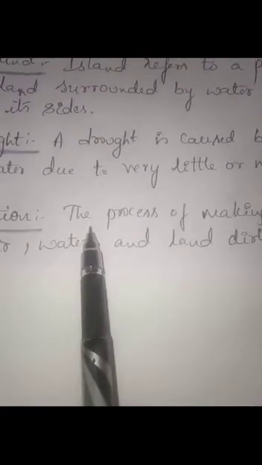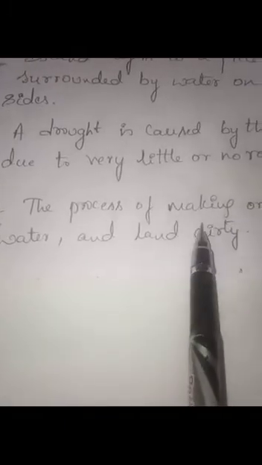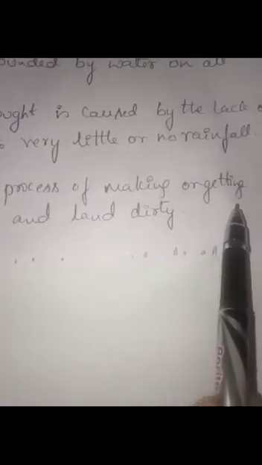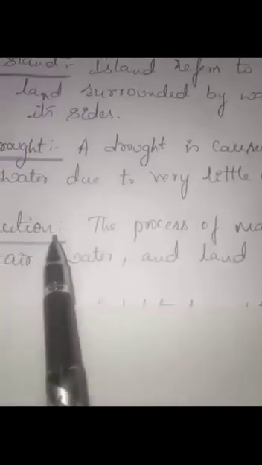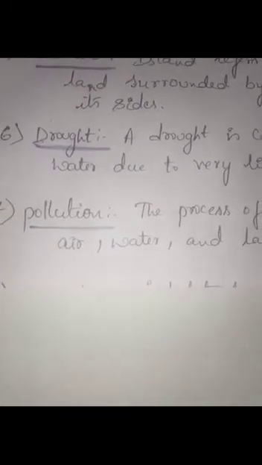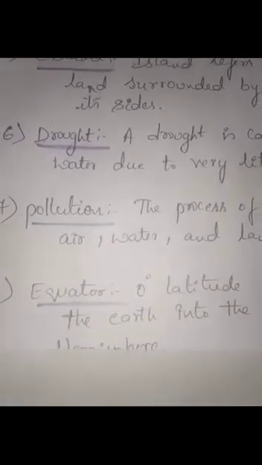Pollution. The process of making or getting the air, water and land dirty, we call it as pollution. So understood?